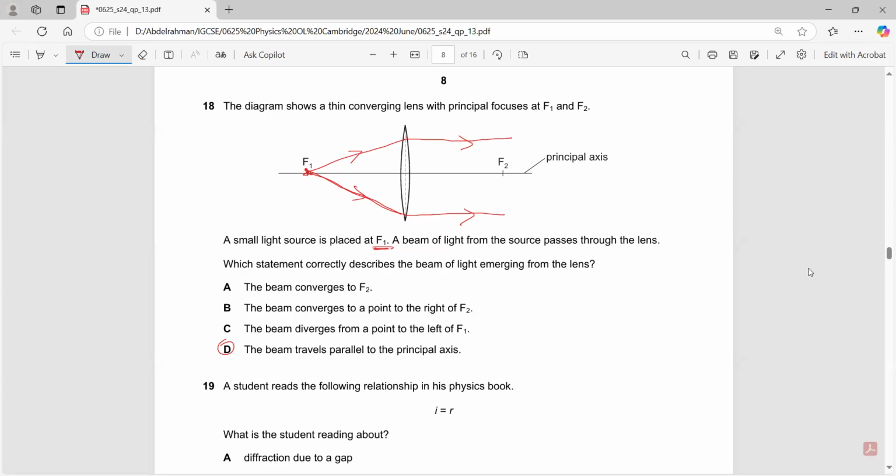The second line, which passes through the center, is unaffected. It just passes right through the center, continuing in a straight line. The third ray, if it passes through any of the focal points and reaches the lens, will then move in a parallel manner, parallel to the principal axis.